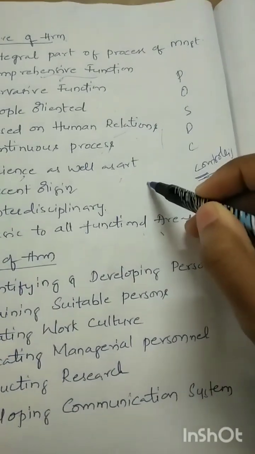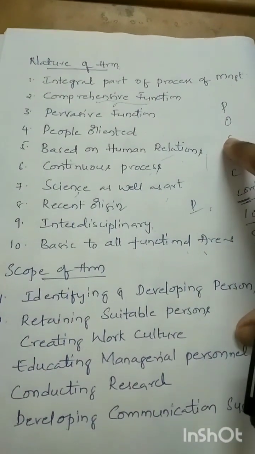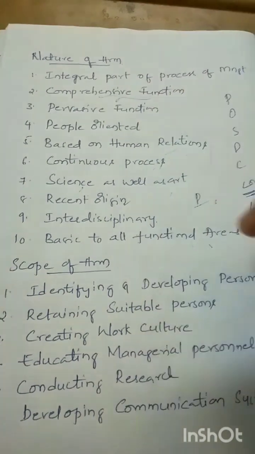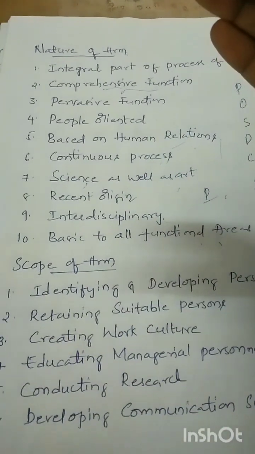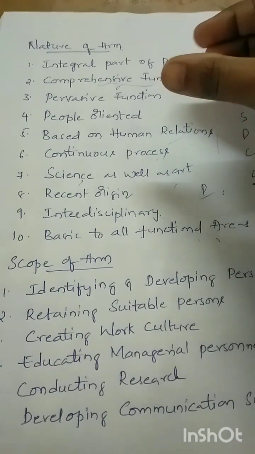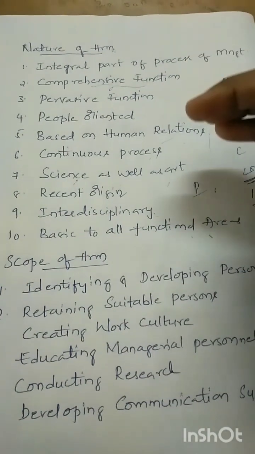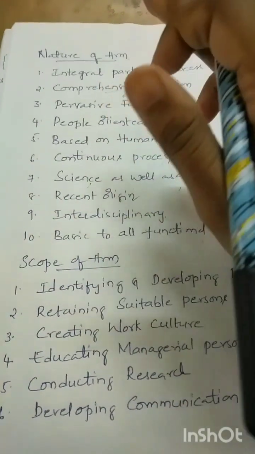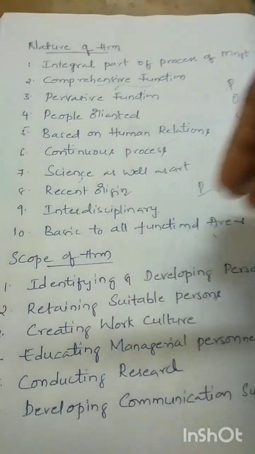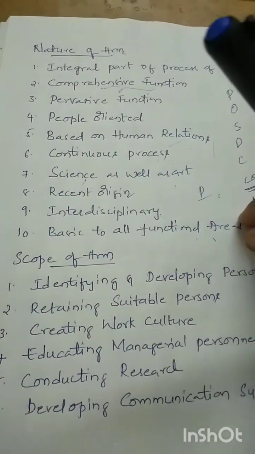For example, the human resource manager focuses on all the human resources in the organization, but he also makes all the department managers focus on their departments. In the production department, the production manager has to manage his department's employees. So the human resource manager is not constrained to a single department; it is basic, it considers all other departments and makes all other departmental managers focus on their personnel. That's why it is basic to all the functional areas.